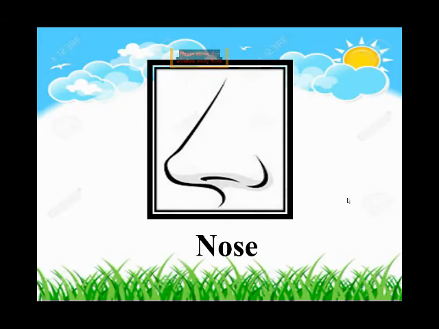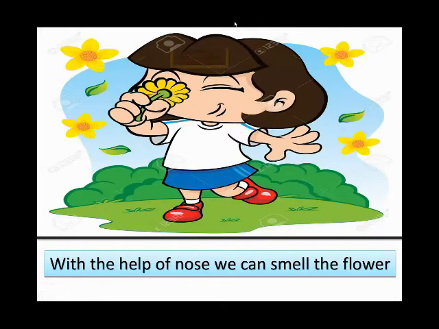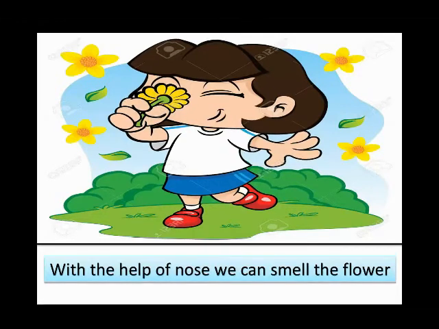Okay, now in the first slide, you can see a girl. Who is she? And what does she have? Can anyone tell me? ये कौन है और इसके हाथ में क्या है? कौन मुझे आंसर करेगा इसका? Yes, Umama and Sunera, very good. She is a girl and she has a flower. So, with the help of the nose, we can smell the pleasant smell of a flower.